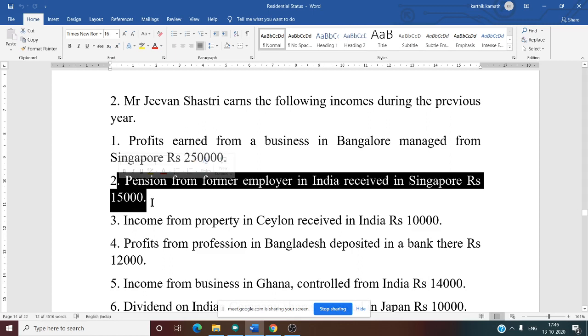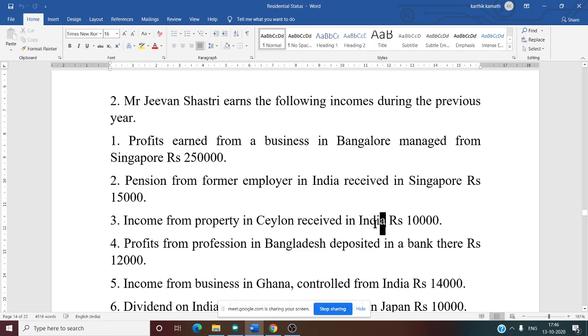Anvit? All three are taxed, because he is employed from India. Yes, source is from India. Correct answer.